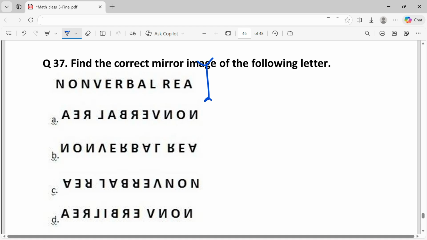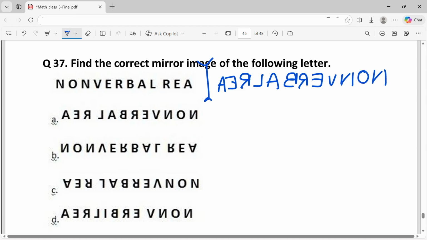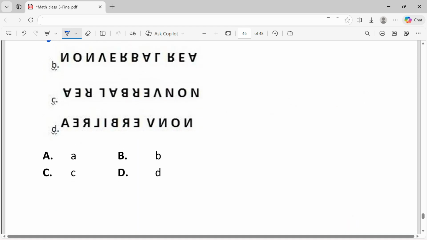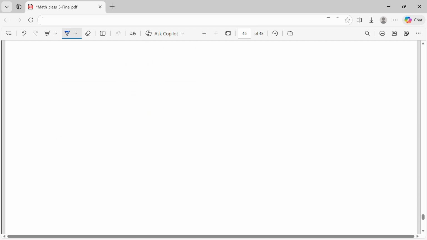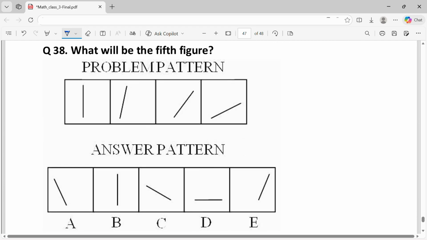So the mirror image for this will start with A, E, R, L, A, B, R, E, V, N, O, N. Comparing with the given options, the answer is A.